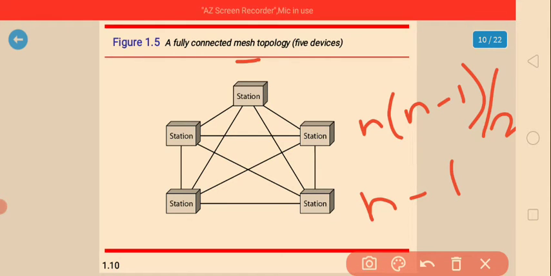So what are the advantages of the mesh topology? It provides a redundant path between devices, and the network can be expanded without disruption to current users. The disadvantages are that it requires more cable than other LAN topologies and has a complicated implementation. So we get complications in this mesh topology.